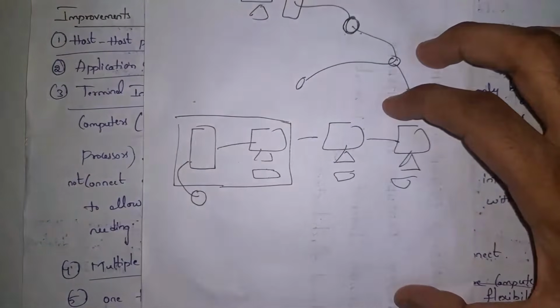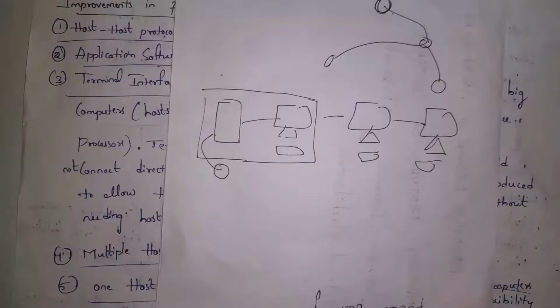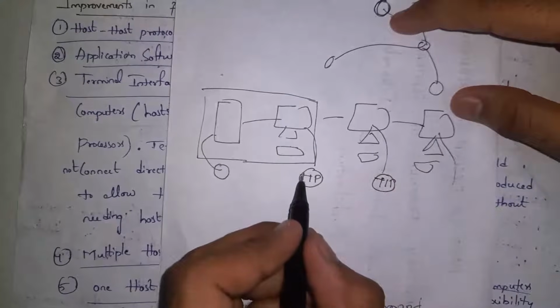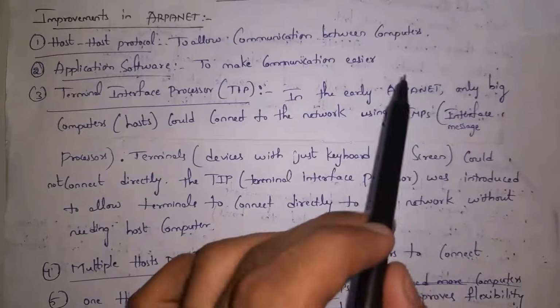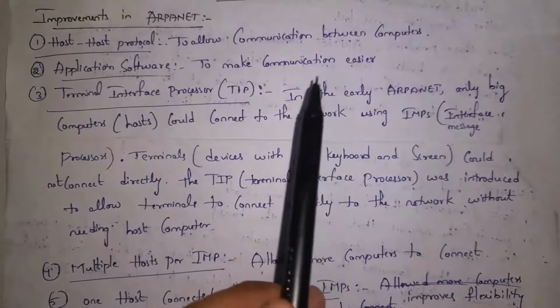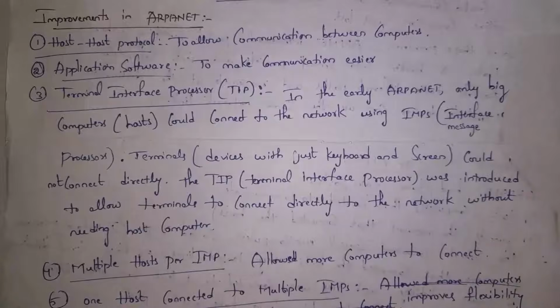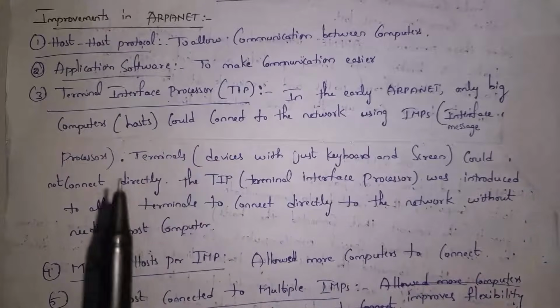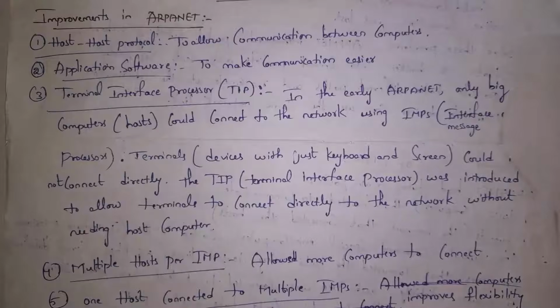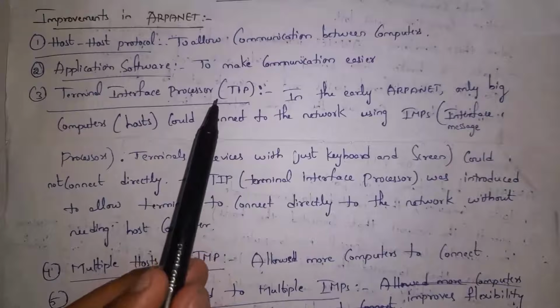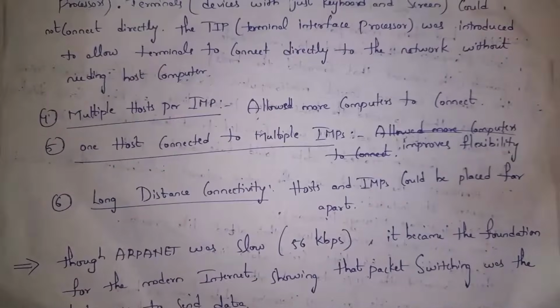So in order to overcome this problem, terminal interface processors were introduced, where without a CPU, we can directly connect monitors to this device and use the network. This is where they improved ARPANET. In the early ARPANET, one big computer, that is a computer with a CPU, could connect to the network using IMPs. Terminals, that is devices with only a screen, keyboard and mouse, don't have CPUs. These devices cannot connect directly to the network. So in order to overcome this problem, terminal interface processors were introduced, where this TIP device allows terminals to connect to the network. And the fourth one is multiple hosts per IMP.